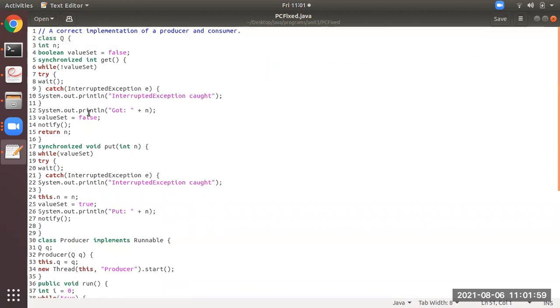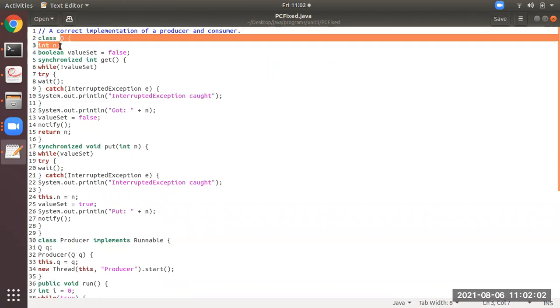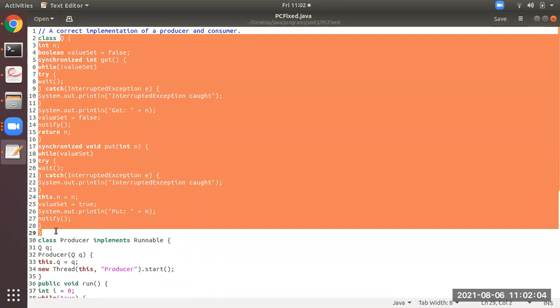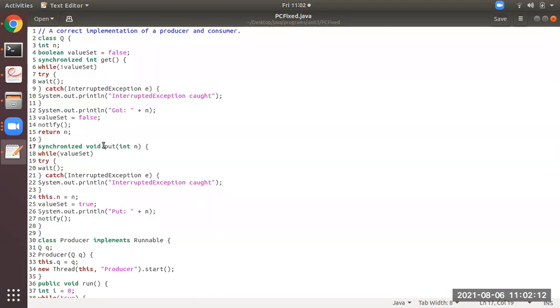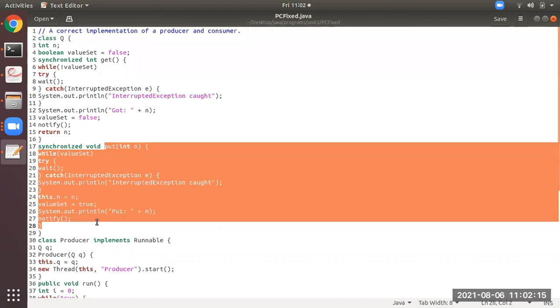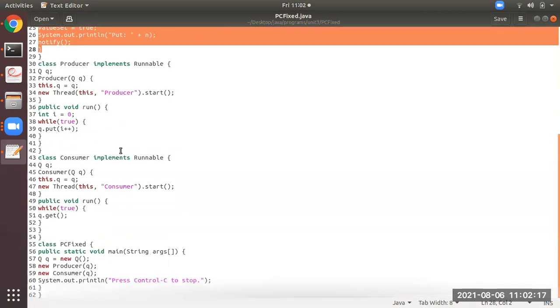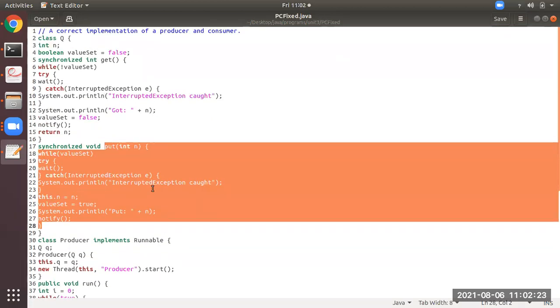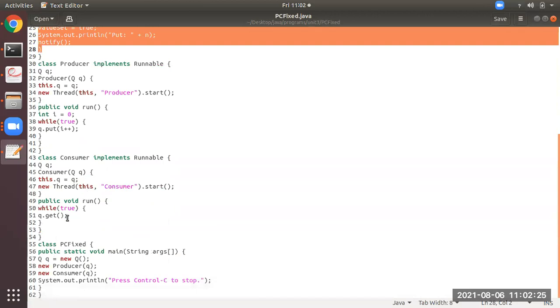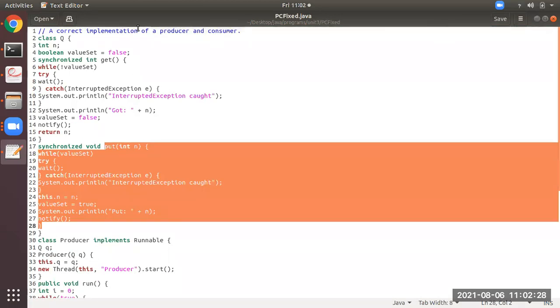So both of them will call here, where this is the class Q from here till here. And from below, the calls q dot put i plus plus and q dot get both come here. The q dot put i plus plus at the 39th line will come to this part, and the consumer's q dot get at the 51st line will come to this part, that is from line number 5 to line number 16. Okay, students, so till here, I hope you all have got this.